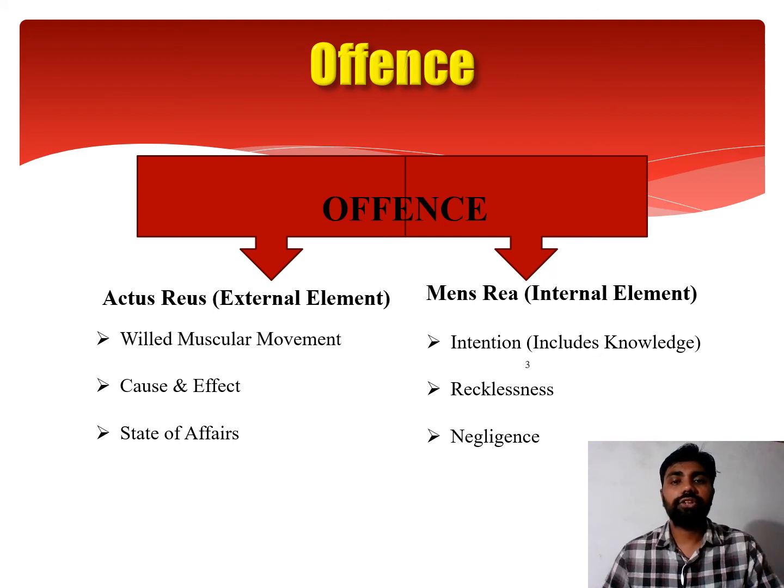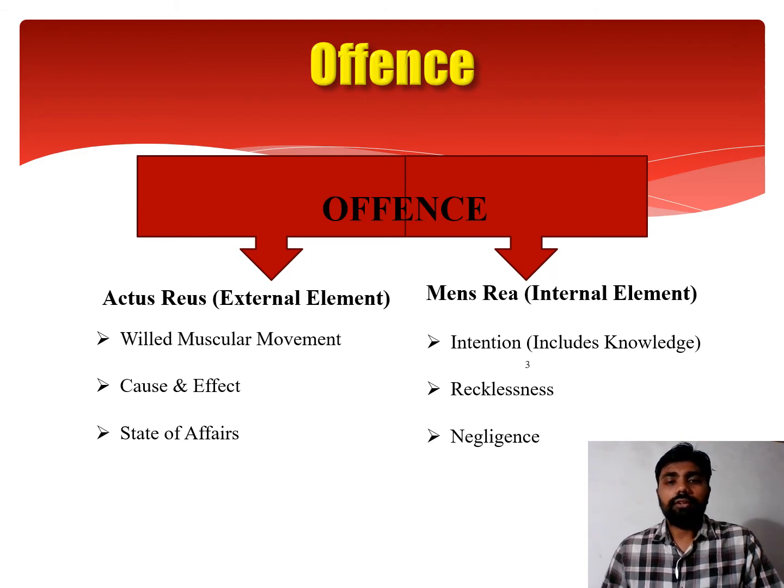We have already studied that the state of affairs also has to be proved by the prosecution beyond all reasonable doubt. Now come to the internal element of crime, that is mens rea. We also call it the intention, and here mens rea includes knowledge. Although there is a distinction between mens rea and knowledge, which we will study later, for the sake of mens rea we must understand that intention and knowledge both are mens rea.